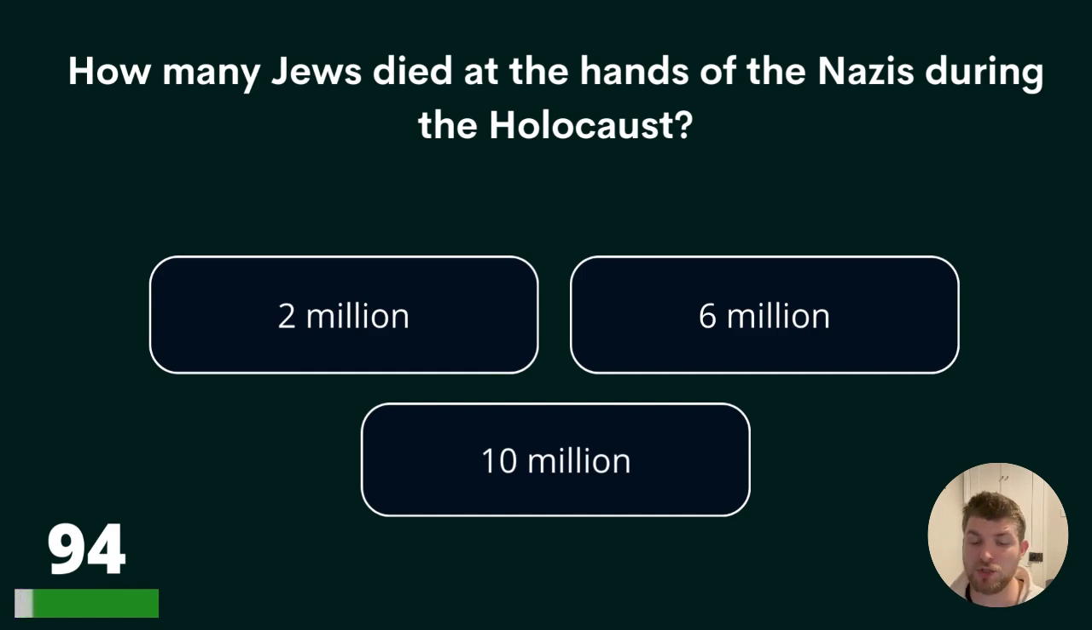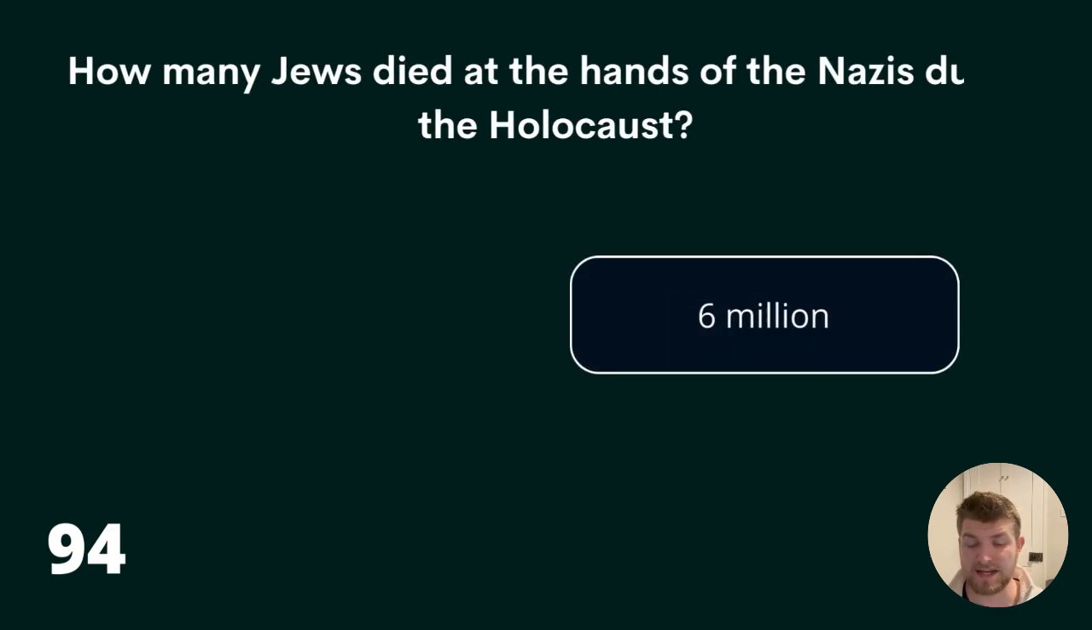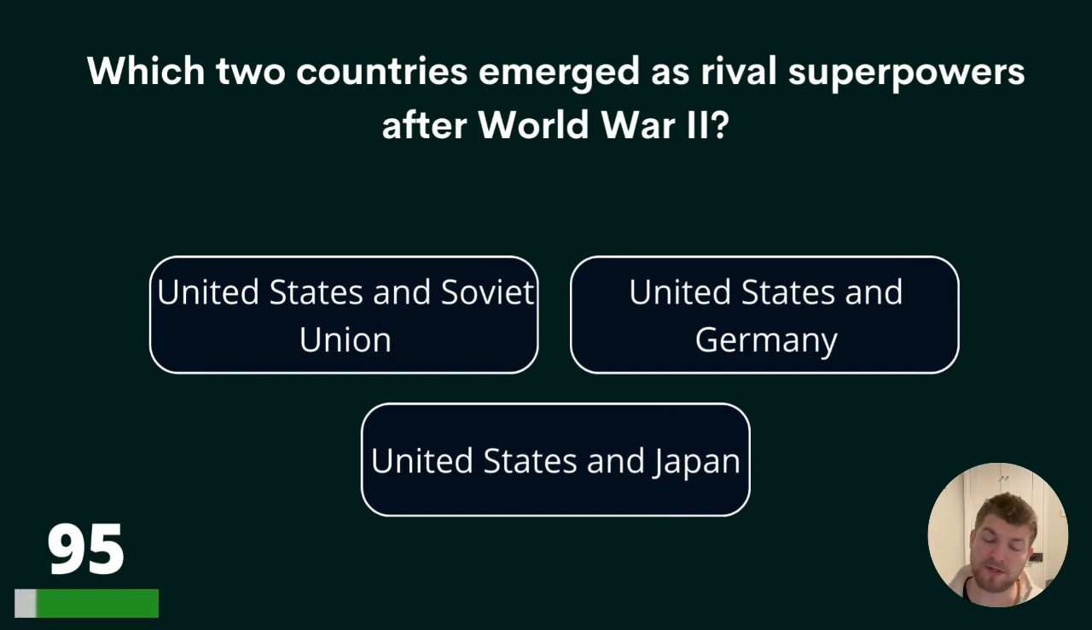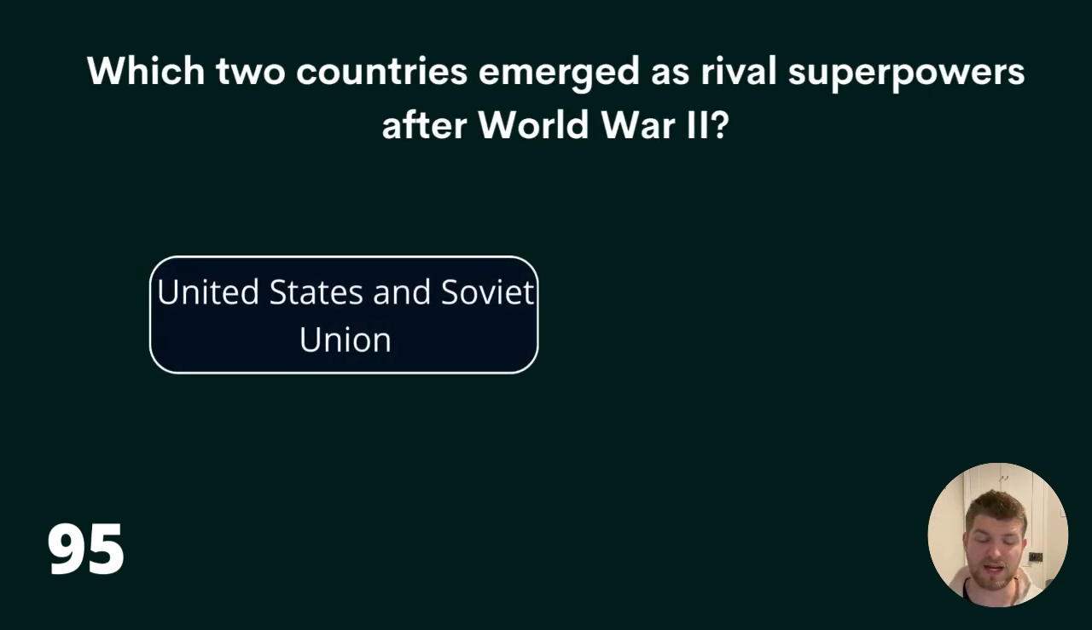Question 94. How many Jews died at the hands of the Nazis during the Holocaust? 2 million, 6 million, or 10 million? The answer is 6 million. 95. Which two countries emerged as rival superpowers after World War II? United States and Soviet Union, United States and Germany, or United States and Japan? The answer is United States and Soviet Union.